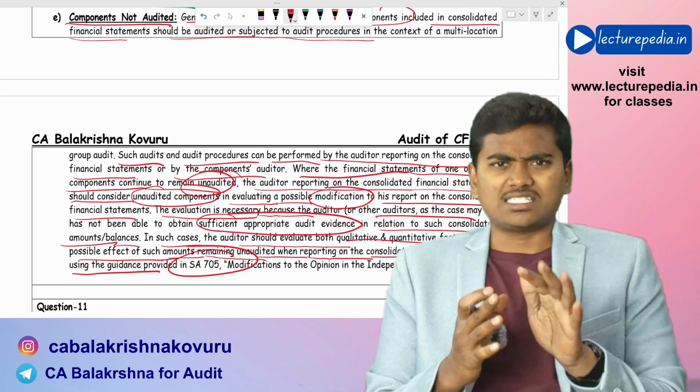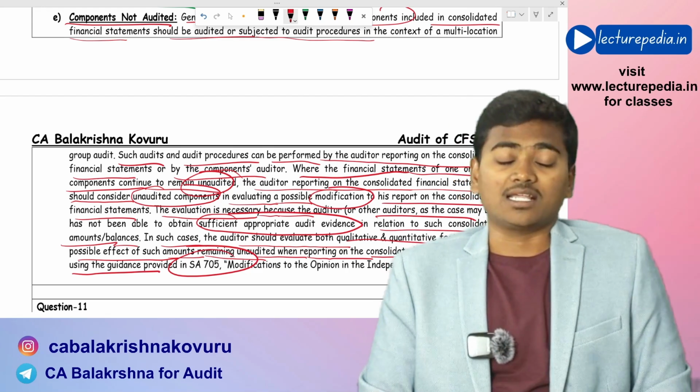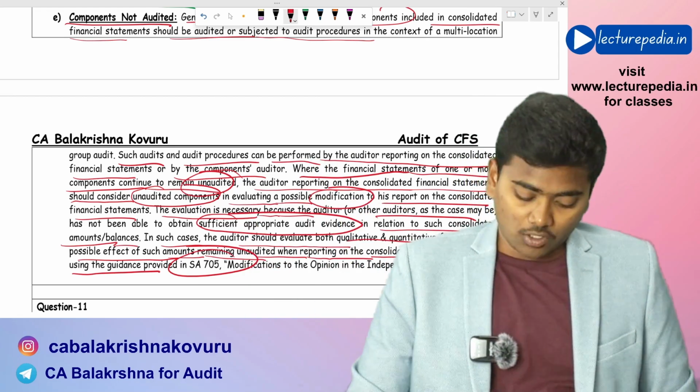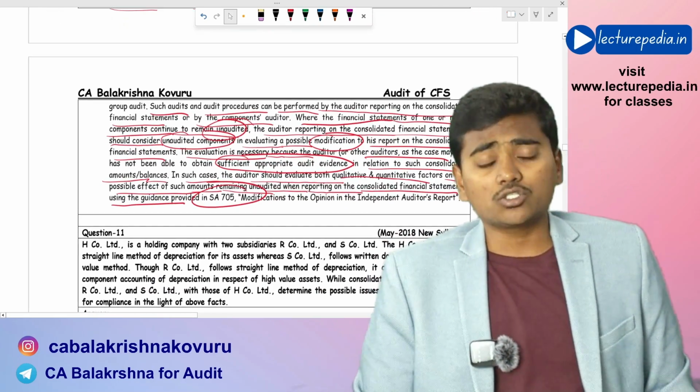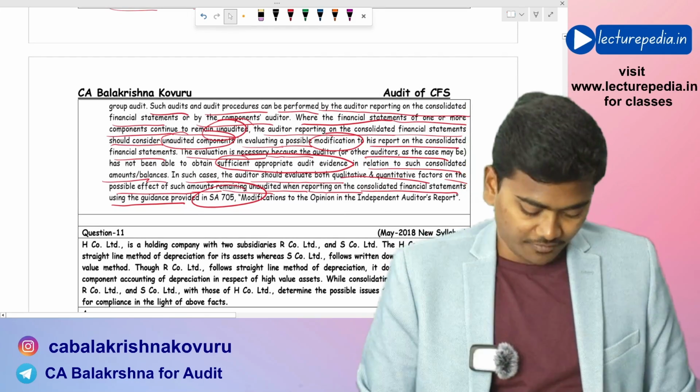Sorry, I told you SA 706, I guess, right? It is SA 705. SA 706 is Emphasis of Matter and Other Matter paragraphs. SA 705 is Modifications to the Opinion in the Independent Auditor's Report. So the auditor needs to consider the requirements of SA 705.